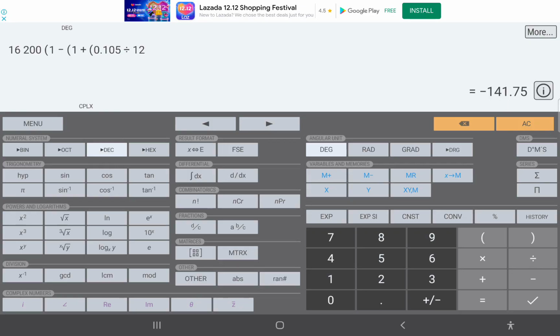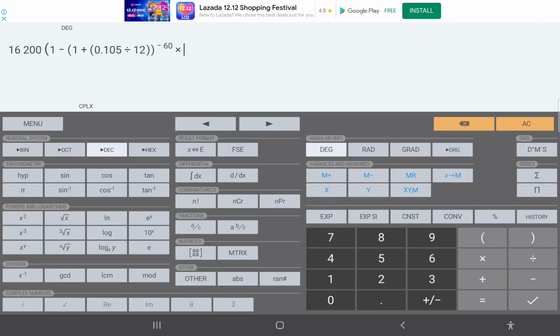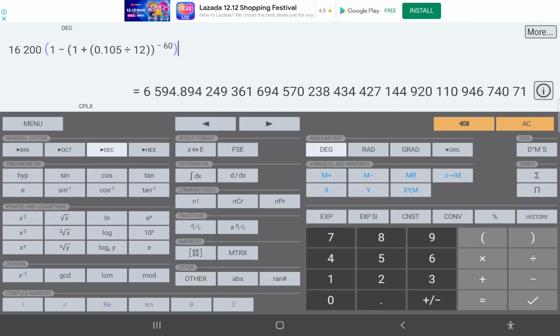Let's have the closing parenthesis for this one, another close for the exponent negative 60. And then we have to close this one. I think we have to add another parenthesis over here.